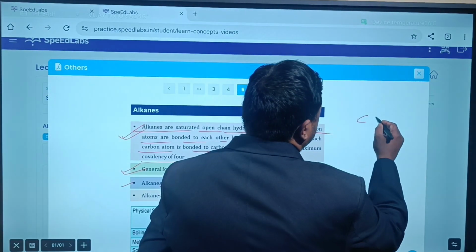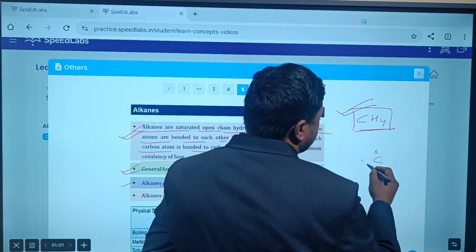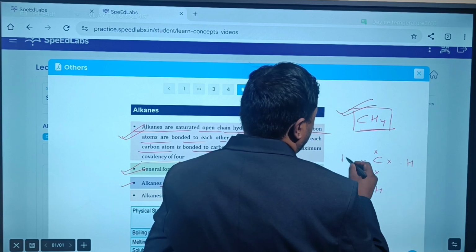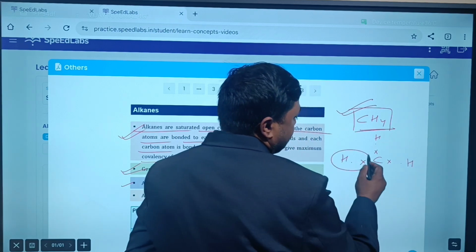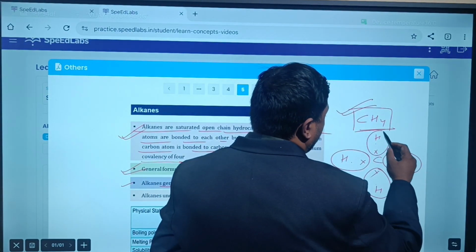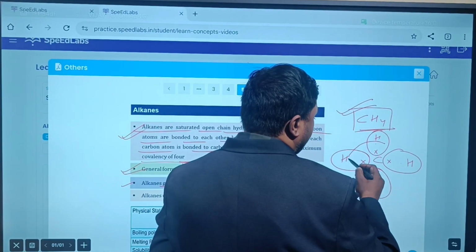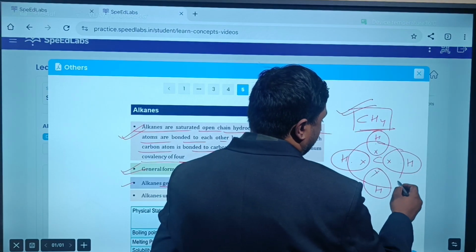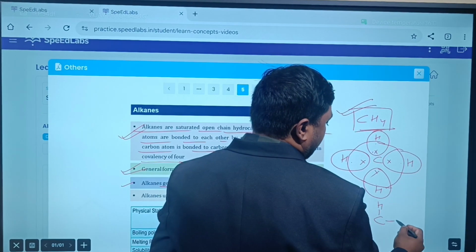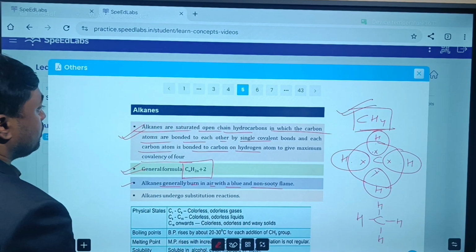See here, as I told you, the first hydrocarbon is CH4. Carbon has 4 valence electrons, yes or no? And hydrogen has 1 valence electron. Hydrogen, to become stable, takes 1 electron and becomes stable by the duplet rule. Now carbon has 4 valence electrons, so it needs another 4 electrons to become stable. So it will take 1 from here, 1 from here, 1 from here and 1 from here. So you can see between carbon and hydrogen a single bond is formed. One pair is here, again a single bond here. Again one pair is here, single bond. Yes or no?